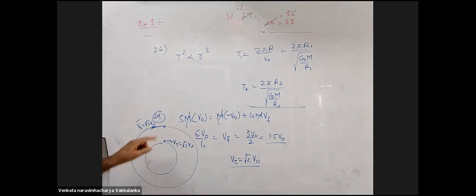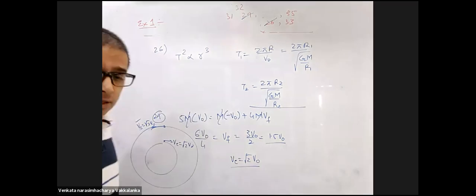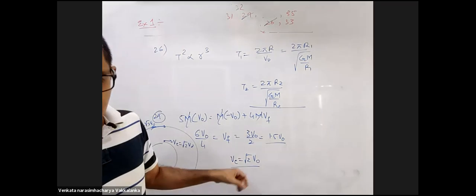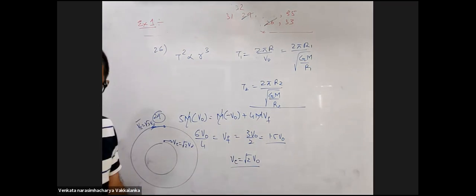Wherever you are taking orbital velocity, root 2 times that will be the escape velocity in that orbit. How did you calculate escape velocity? By conserving energy. So can I let the total energy in the beginning... total mechanics.